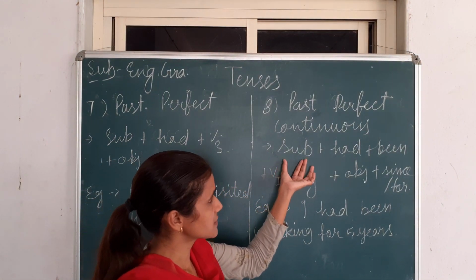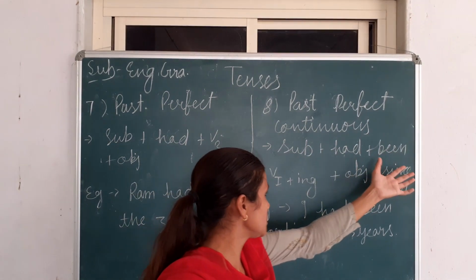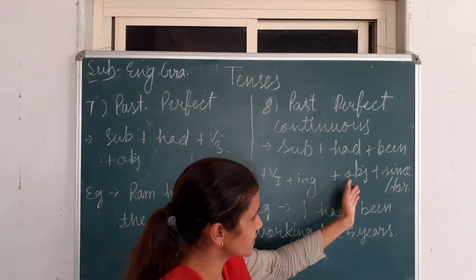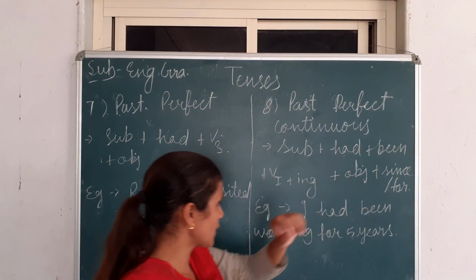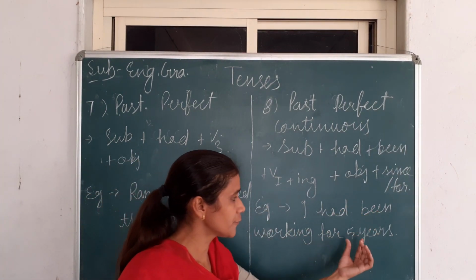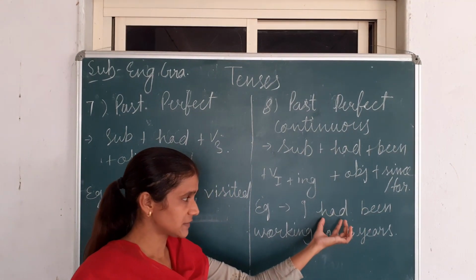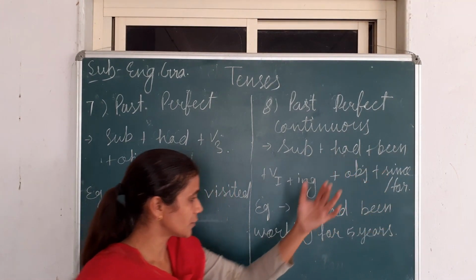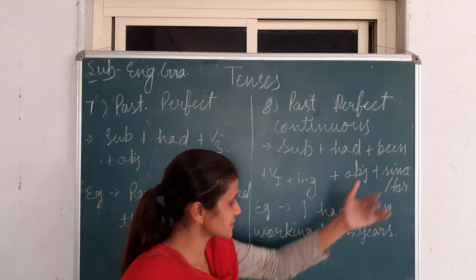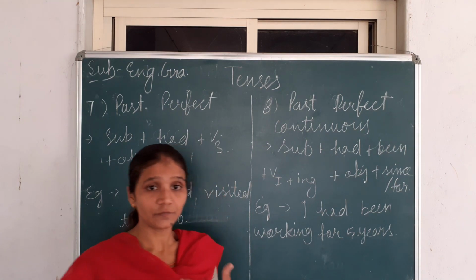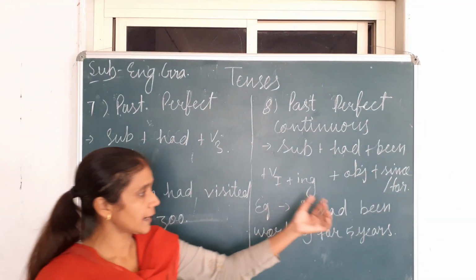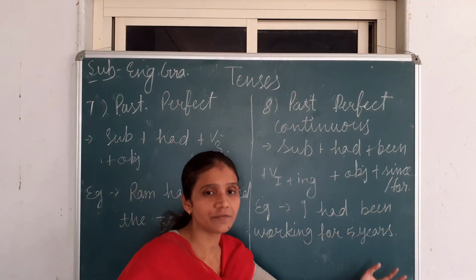Sentence structure: subject plus had plus been plus first form of the verb with ing plus object, and at the end since or for we have to use. See example, I had been working for 5 years. The helping verb is had, been, we have to use, it's a continuous also, so we have to use the ing form. Now here I have used for, not since. Why? Because 5 years. But which 5 years? This we don't know. Suppose we want to make it negative, then I had not been working for 5 years.